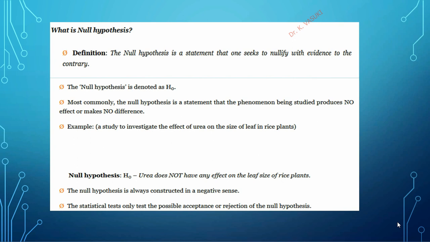So the null hypothesis is denoted as H0: urea does not have any effect on the leaf size of rice plant, because we form the null hypothesis in the negative form itself. The null hypothesis is always constructed in a negative sense. The statistical tests only test the possible acceptance or rejection of the null hypothesis. Why?